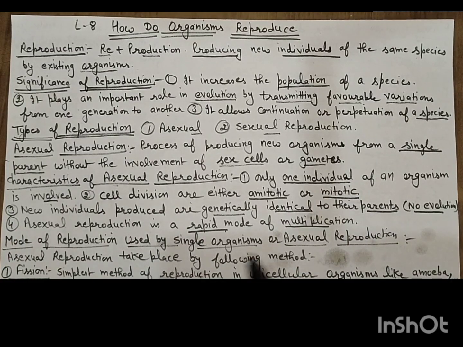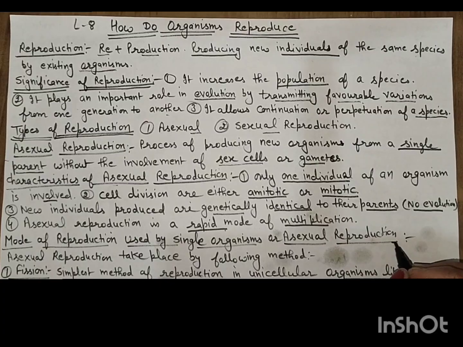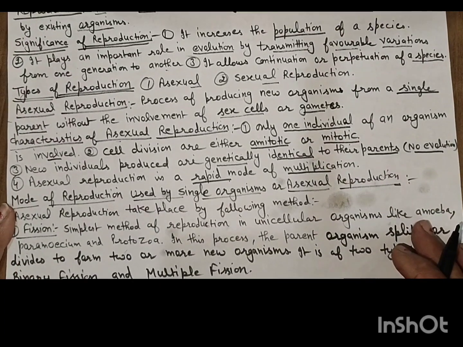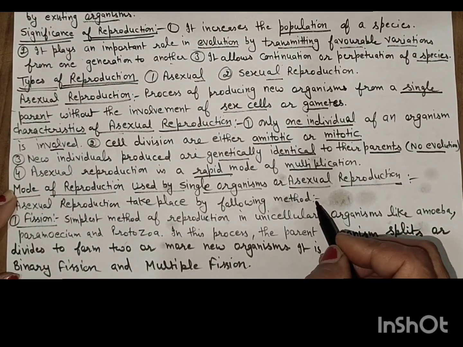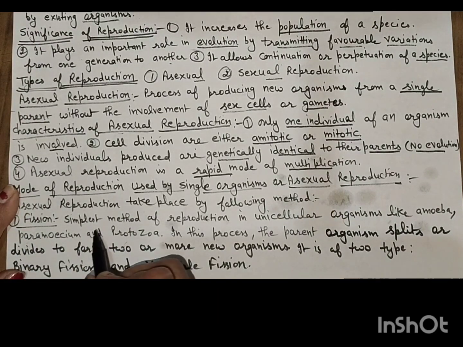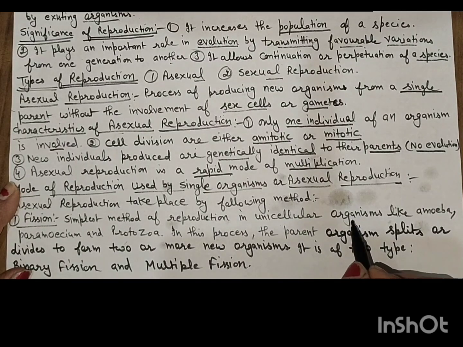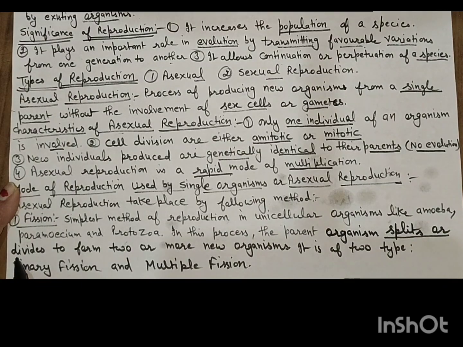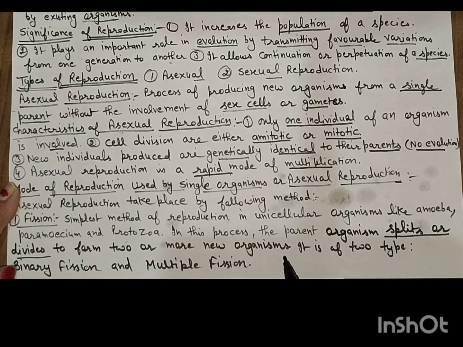Now, modes of reproduction used by a single organism for asexual reproduction. Asexual reproduction takes place by the following methods. First is fission. Fission means breakdown. Fission is the simplest method of reproduction in unicellular organisms like amoeba, paramecium, and protozoa. In this, the parent organism splits or divides to form two or more new organisms, and it is of two types, binary fission and multiple fission.